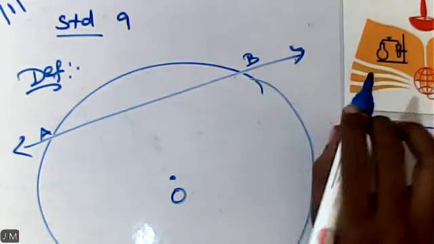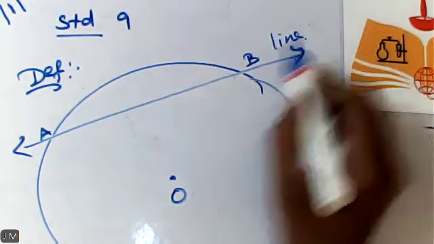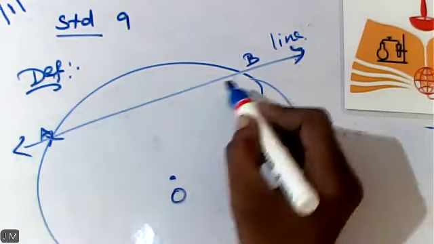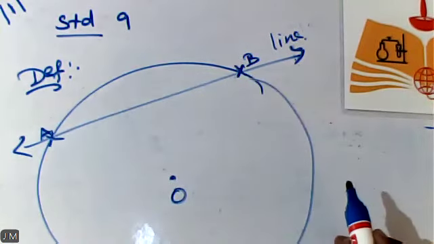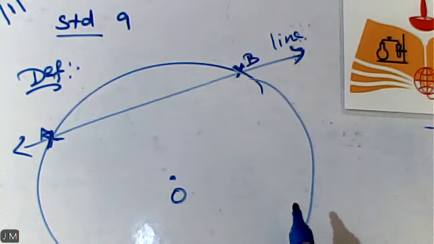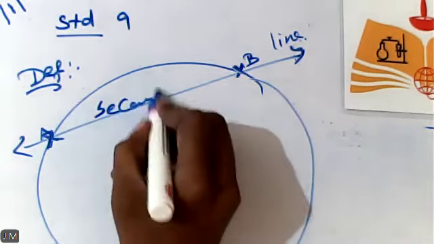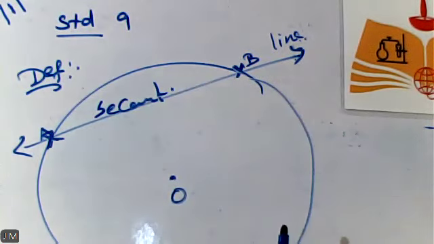Simply we can say it is a line. A line which intersects the circle at two distinct points is called secant. Am I clear?